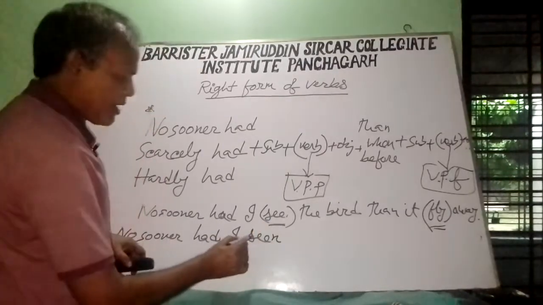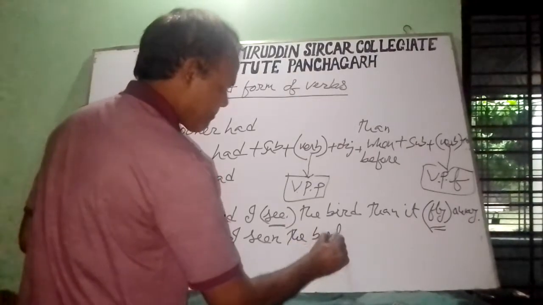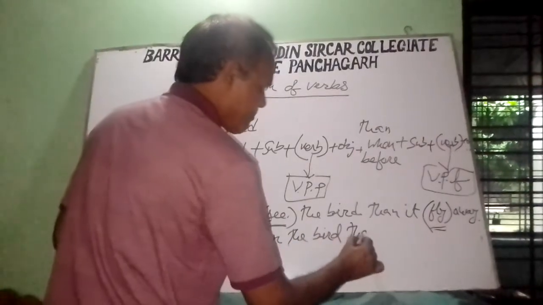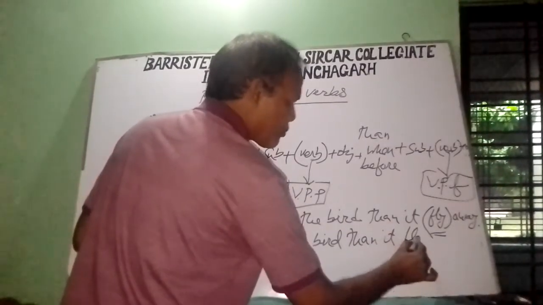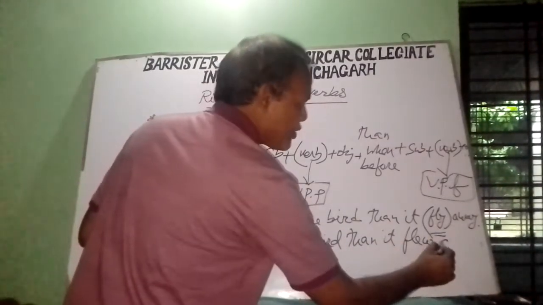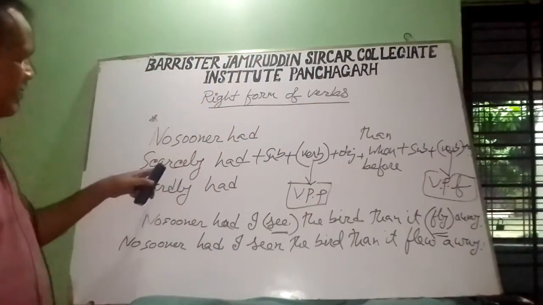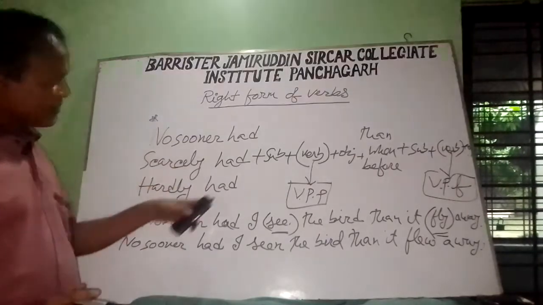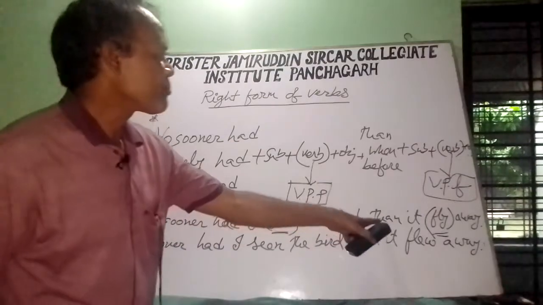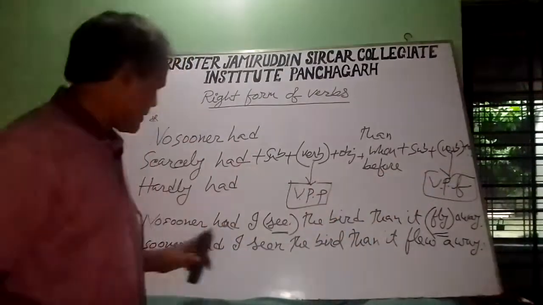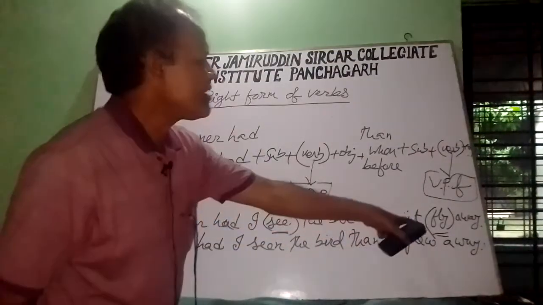See will be in the past participle, seen, and fly in the past form, flew. Similarly, scarcely had I seen the bird when it flew away. Similarly, hardly had I seen the bird before it flew away.